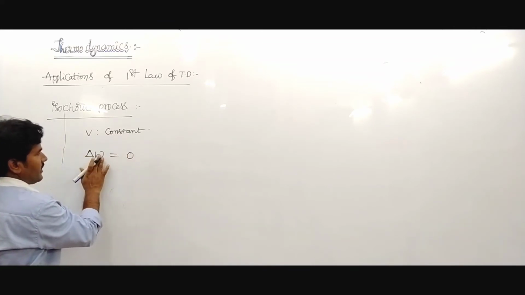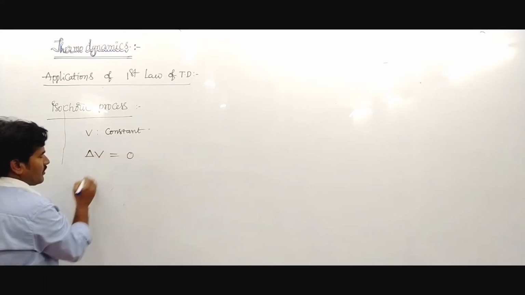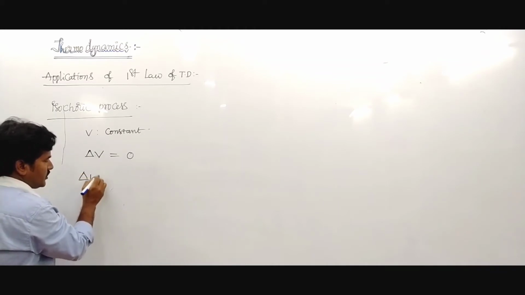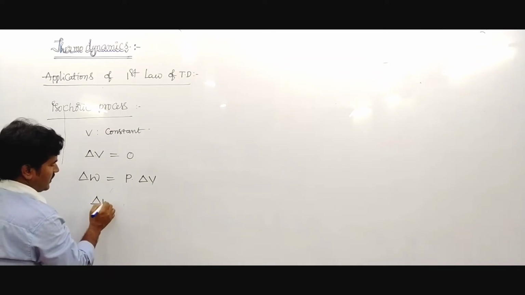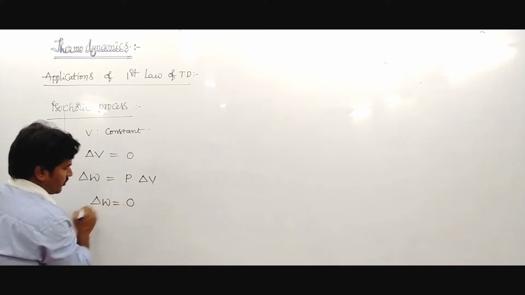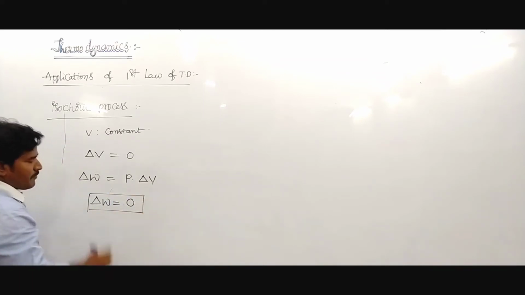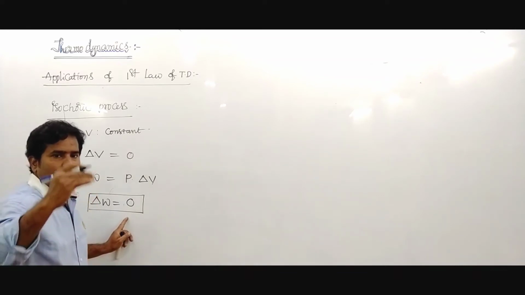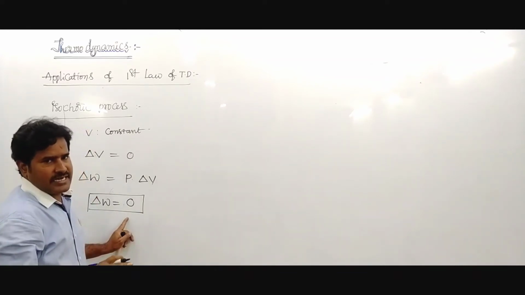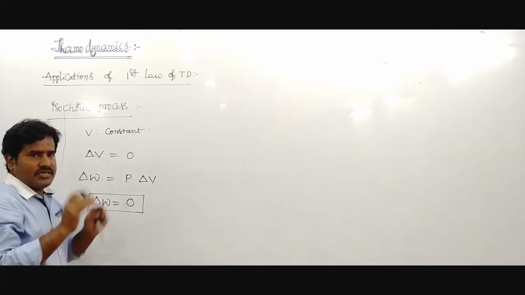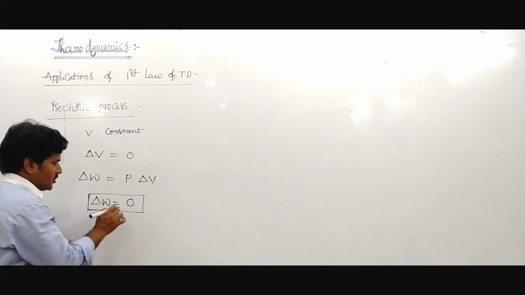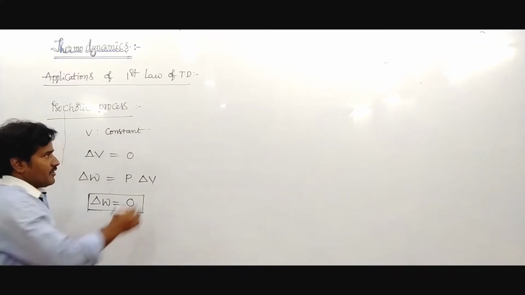Work done equals P into delta V, so work done delta W equals 0. In an isochoric process, the gas does not expand or contract. The system remains at constant volume, so work done becomes 0.